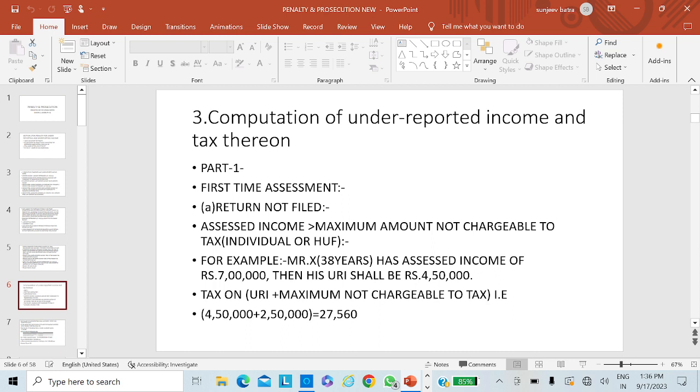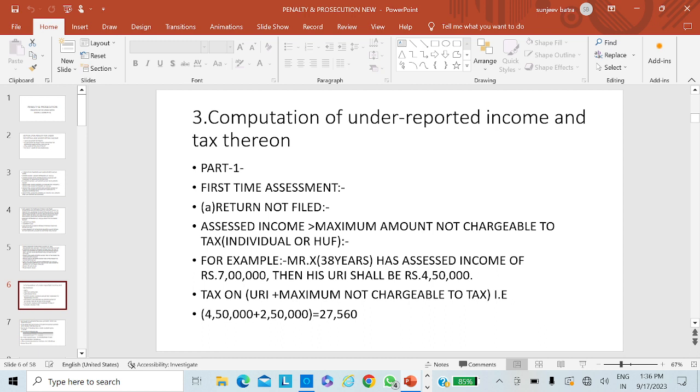Moreover, this subsection also explains about the deemed total income. When there is under-reporting of income in the case of deemed total income, it explains a formula for determining the under-reporting of income. The formula is A minus B plus C minus D. And what is A? What is B? What is C? What is D?